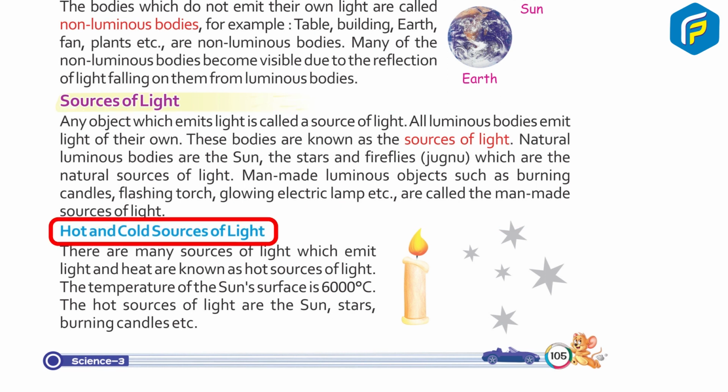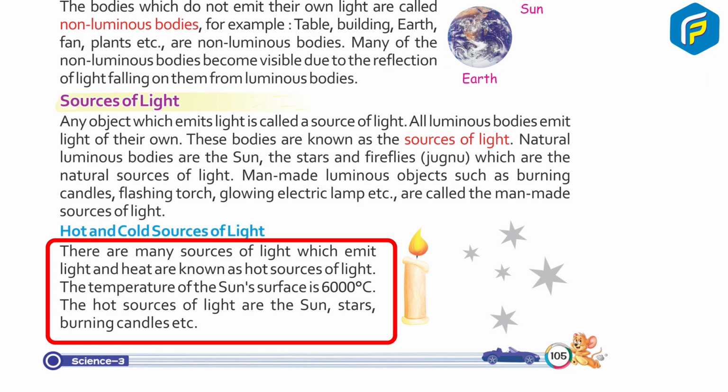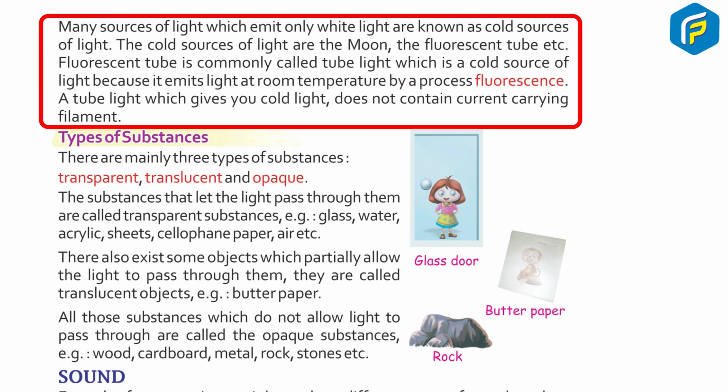Hot and cold sources of light. There are many sources of light which emit light and heat, known as hot sources of light. The temperature of the sun's surface is 6000 degrees Celsius. The hot sources of light are the sun, stars, burning candles, etc. Many sources of light which emit only light are known as cold sources of light. The cold sources of light are the moon, the fluorescent tube, etc. A fluorescent tube is commonly called a tube light, which is a cold source of light because it emits light at room temperature by a process called fluorescence. A tube light which gives you cold light does not contain a current carrying filament.